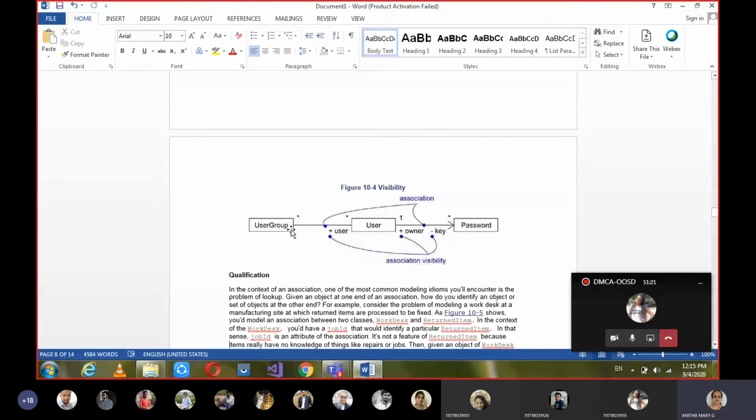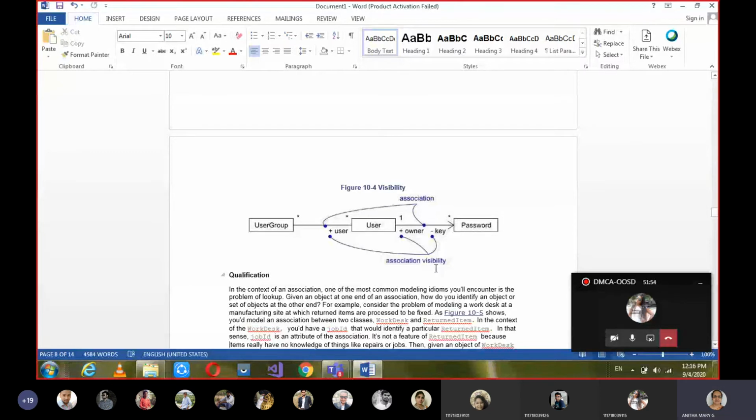Okay. And then here in user groups there are many users, and who the users are in each group is public. If you take WhatsApp groups, in a particular group, who are all the users? It is meant as public. If you go to the group info, you are able to see who all the users are. So it can be made public. Such things we can call association visibility.